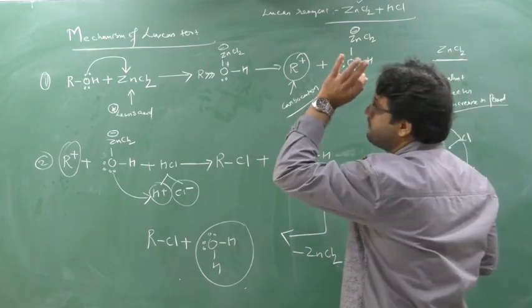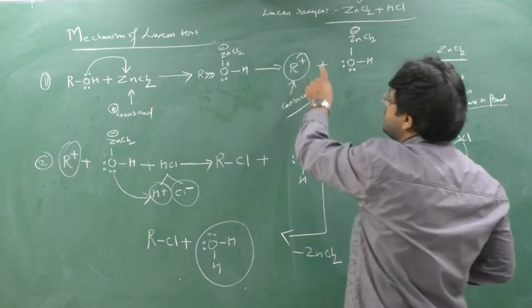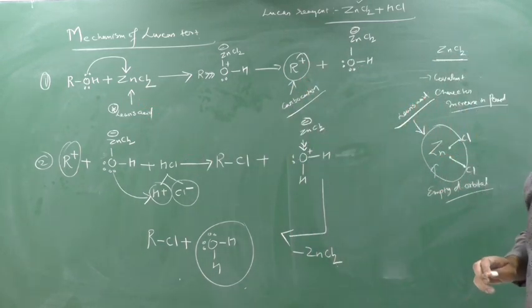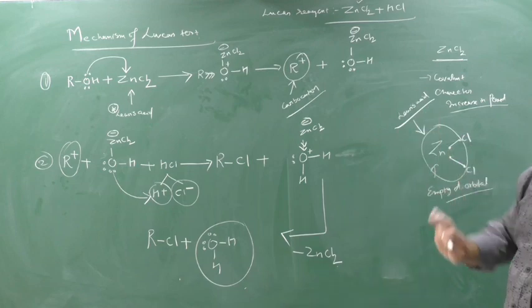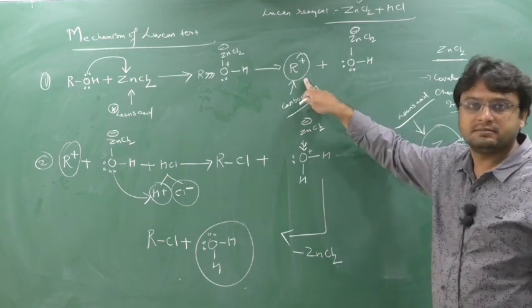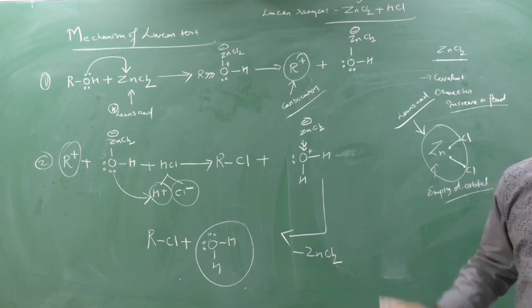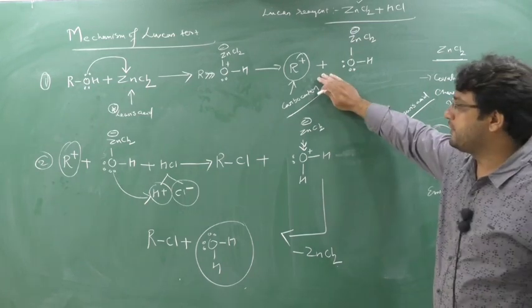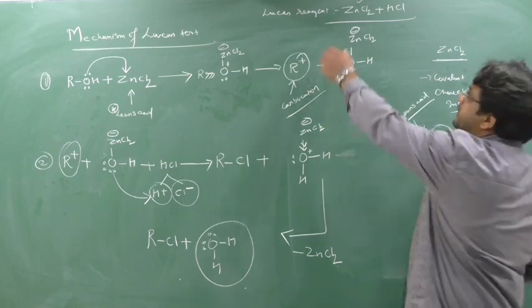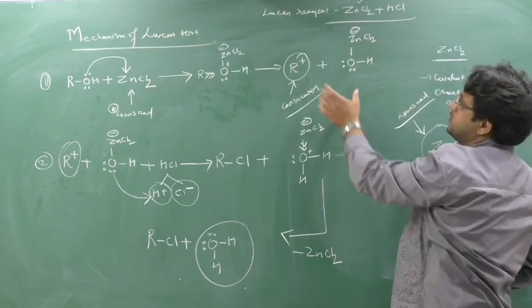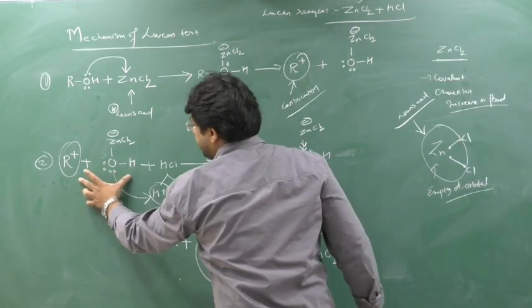Now see here, there is a cleavage of CO. So here there is a formation of a carbocation. That's why at the start of the lecture itself I explained carbocation stability and all. Now in the second step, ZnCl2 I have used, now I will use HCl. So I am writing here, now HCl will come.